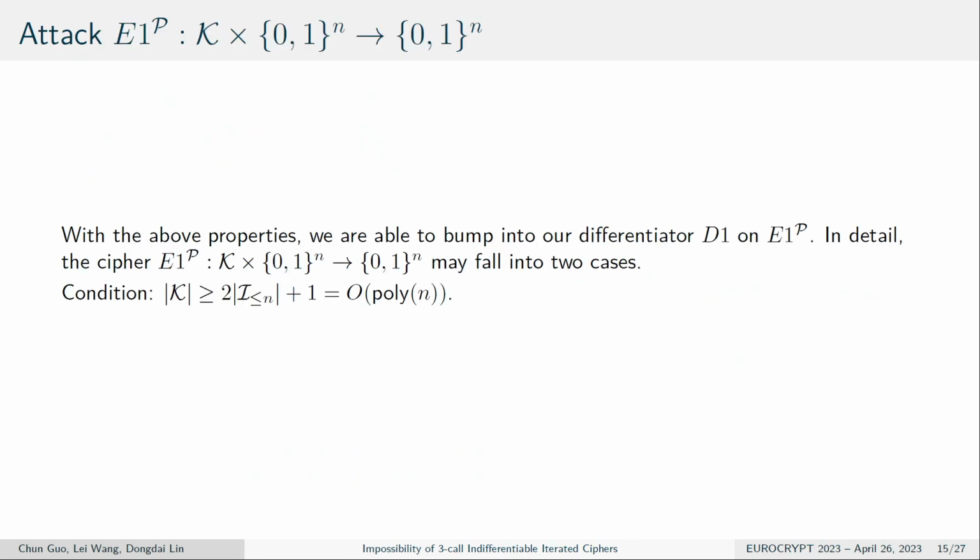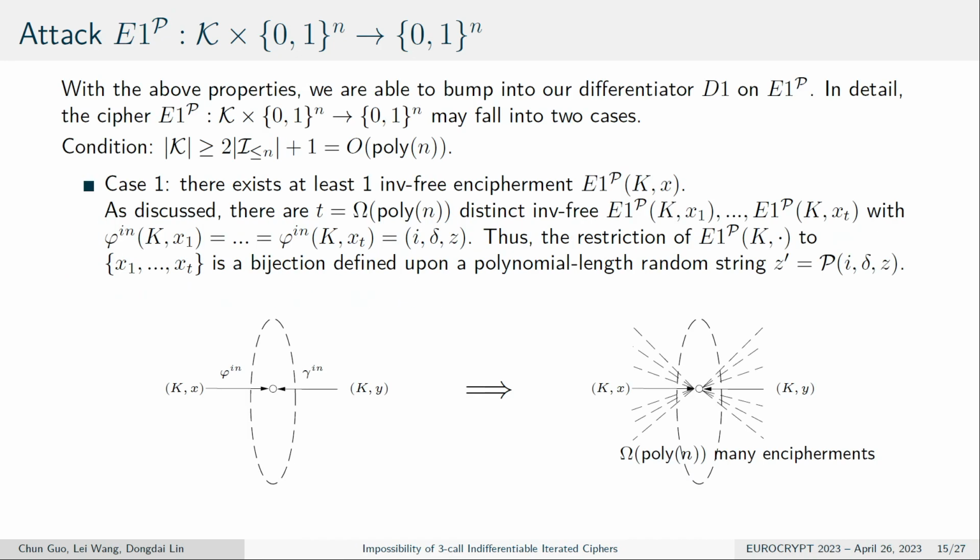So with the above properties, we are able to bound the differentiator D1 on the one-core block cipher. In detail, the cipher may fall into two cases. Here the condition is that we can only focus on a key size that is a bit larger than polynomial. For case A, if there exists a one inverse free in the encipherment, then as discussed, it will result in an exponential number of distinct inverse free with the same encipherment.